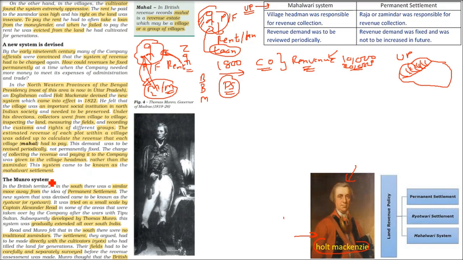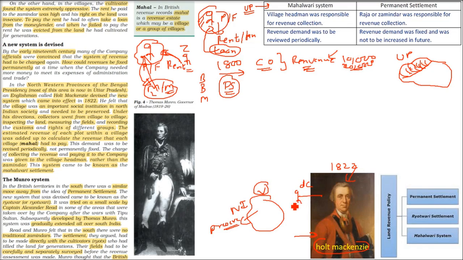The Rayatwari system we'll talk about later, it was in southern India. It was not in northern India. So Holt Mackenzie, he understood that we have to have a new system. So in 1822, Holt Mackenzie introduced a new system. He knew that the village, that is the gram or a gaon, is the basic unit, the social institution in northern India society. In North India, this preservation of the land and the peasant and the farmer is required. Holt Mackenzie understood that.